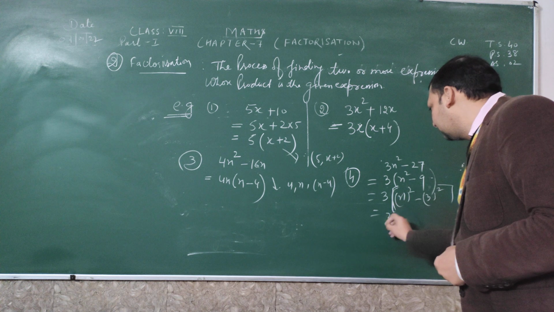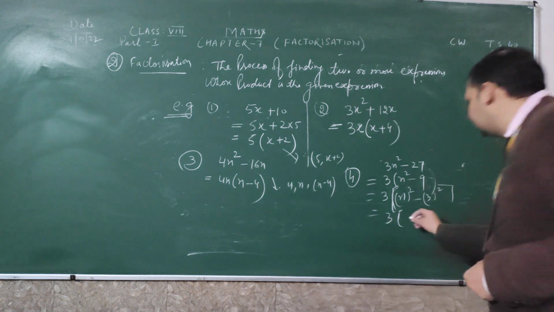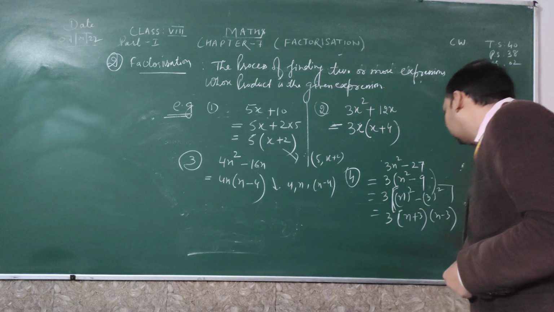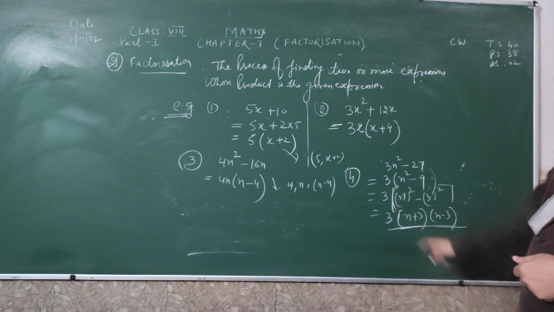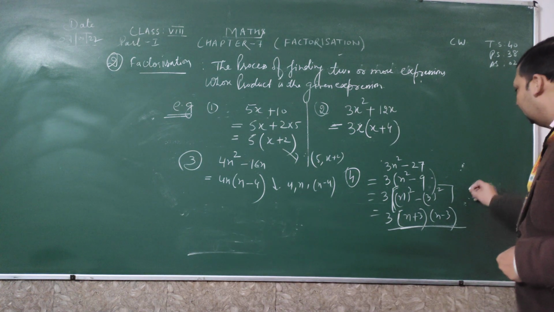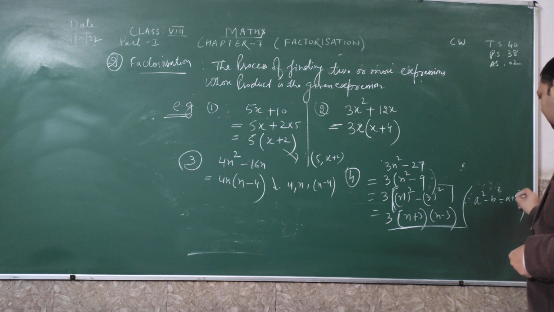The answer will come 3 into a square minus b square, that is a plus b into a minus b. These are the factors. It has 3 factors: 3, n plus 3, n minus 3. So we have used the formula here, a square minus b square equals a plus b into a minus b.